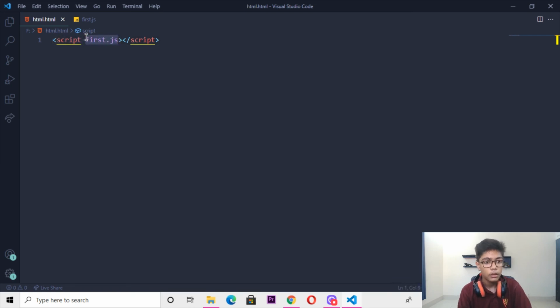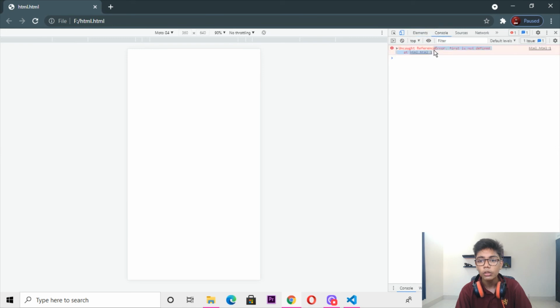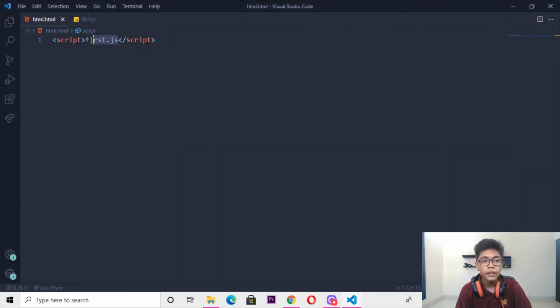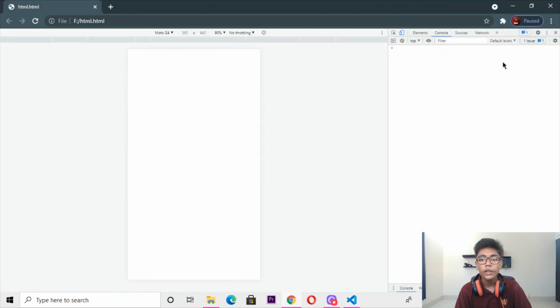here, and when we are writing like this, we are getting an error because it is not the form which we want to write. If I hit refresh, go to console, you can see the error is coming, and if I want to correct this error here, I'll be copying that, pasting here, give space, and now our text will be coming, move here and refresh that. So you can see now it is gone.